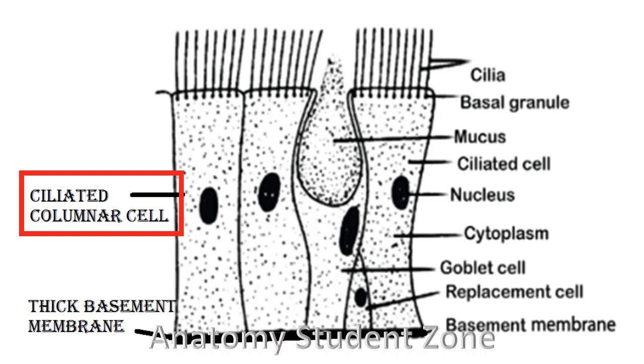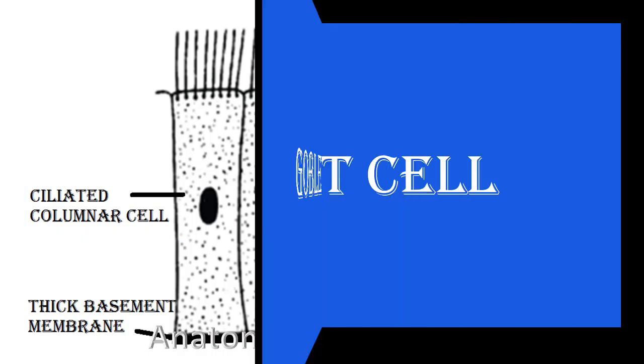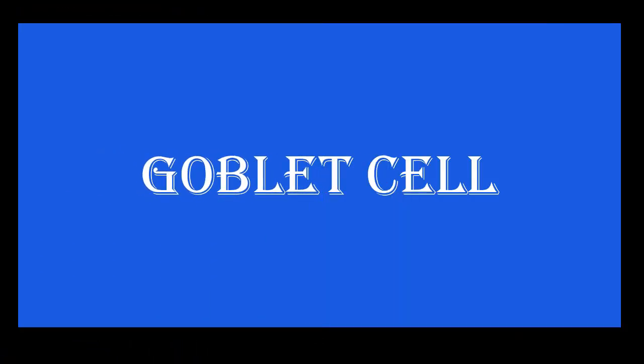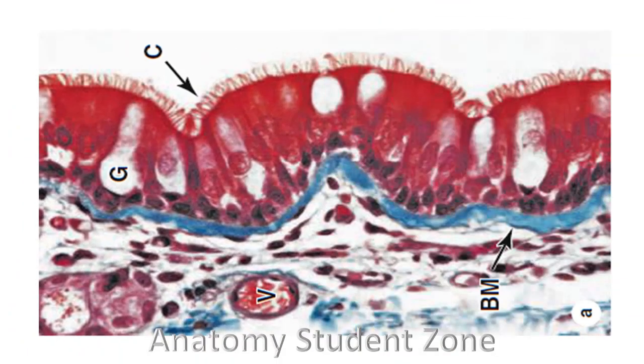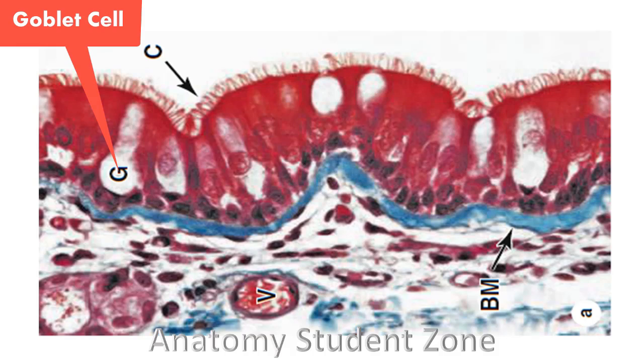The function of these ciliated columnar cells I will explain later, along with the next cell that I am going to explain right now, and these are goblet cells. These are also numerous and predominant in some areas. When you observe the respiratory epithelium, it's not necessary that goblet cells will be abundant in all areas, but it can happen that if you focus on some area, you will see a lot of goblet cells in that focused area.